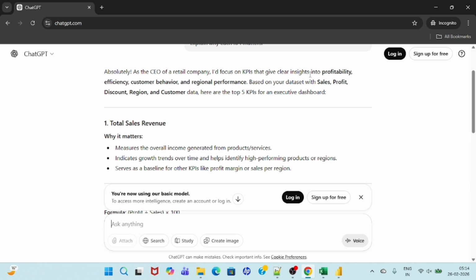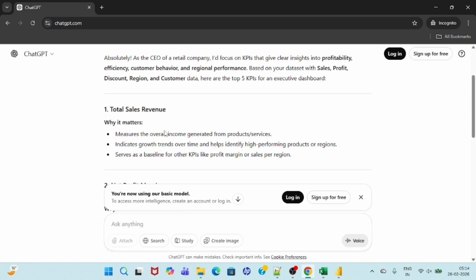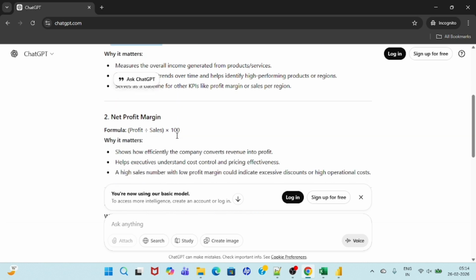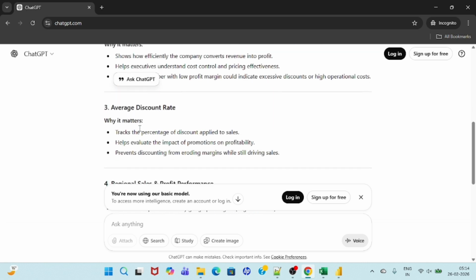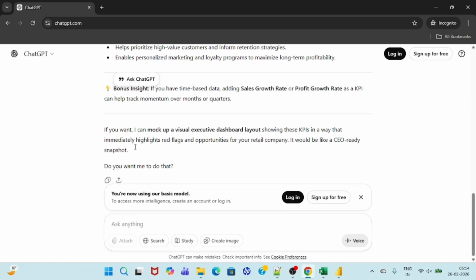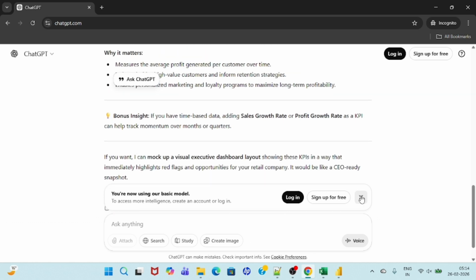give clear insights into profitability, right? When you are developing an executive dashboard or a CEO dashboard, you should provide them clear insights and clear visibility so they can take decisions. Okay, and we have got total sales revenue. Why does it matter? It measures the overall income generated from the products and services. Okay, net profit amount, then average discount rate, and why it matters. You can read them, and we have got clarity from ChatGPT.